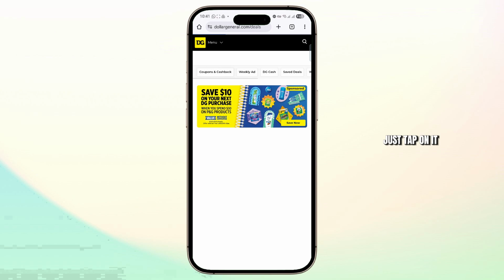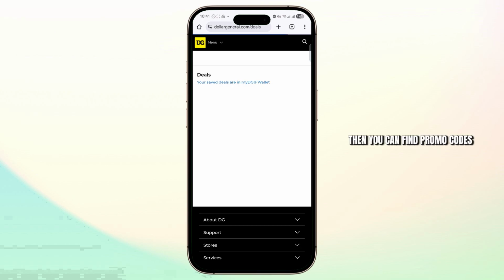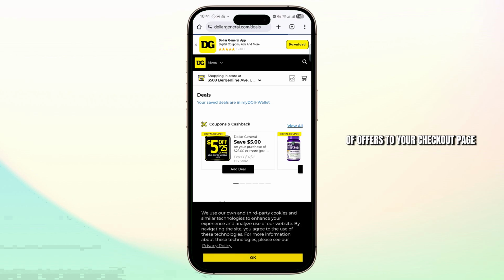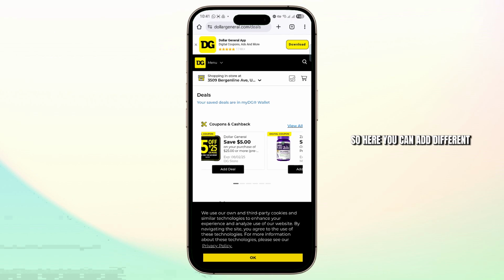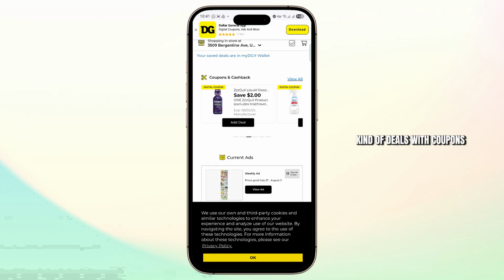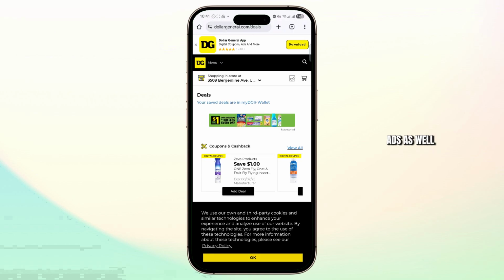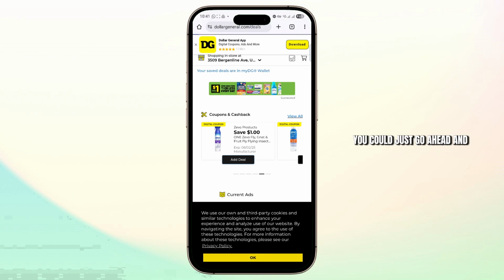Just tap on it. Then you can find promo codes or any special offers. And you can add those kinds of offers to your checkout page or your cart. So here you can add different kinds of deals with coupons and cashback. And there are certain ads as well. And once you have it and when you're ready to check out, you could just go ahead and tap on the cart icon.